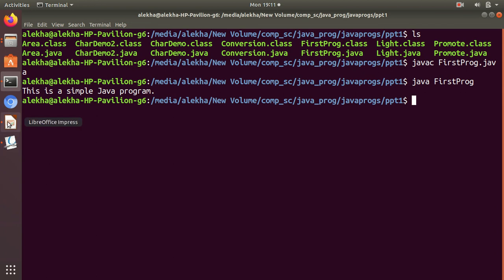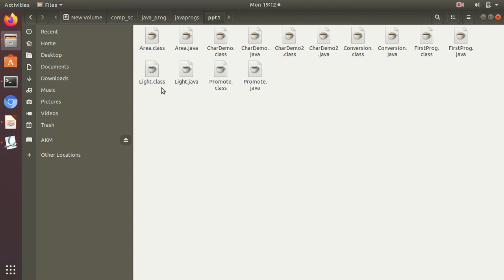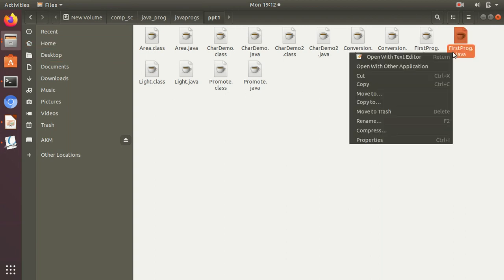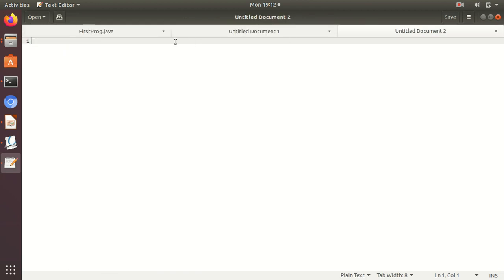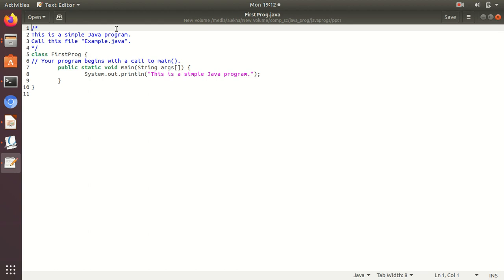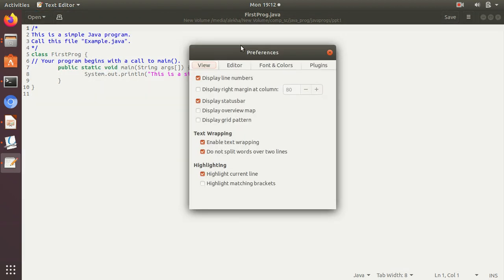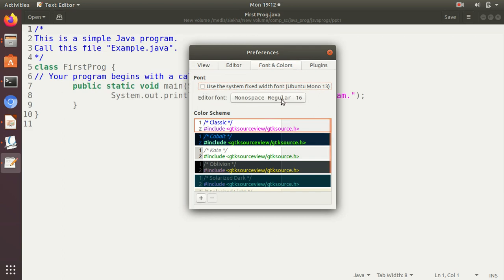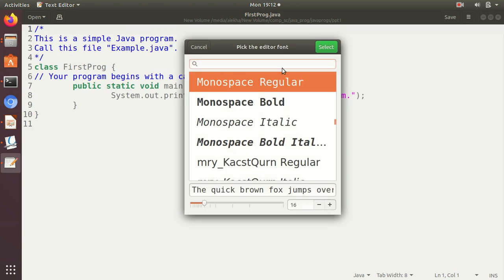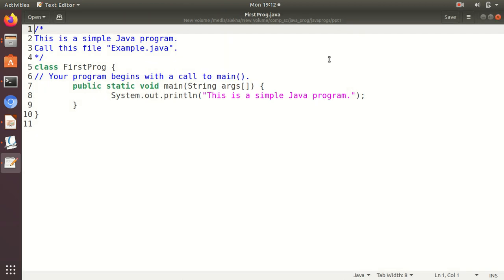Let me show you by changing the program to just use print instead of println. Here is the program, and I'll do a little modification here. Let us change from println to print.